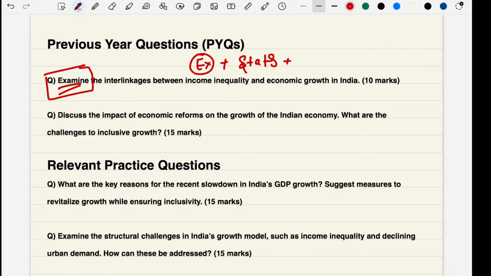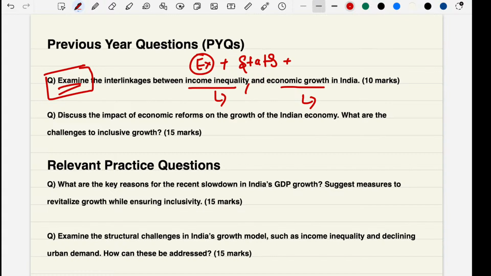So, examine the interlinkage between income inequality and economic growth. We need to define what is income inequality and what is economic growth. As per our article, one Paris economist, that is Thomas Piketty, so that we can quote, and our income inequality report, that is Inequality Kills, given by Oxfam. With that, you can start the question and try to establish the linkage with the help of examples that you can talk about here.